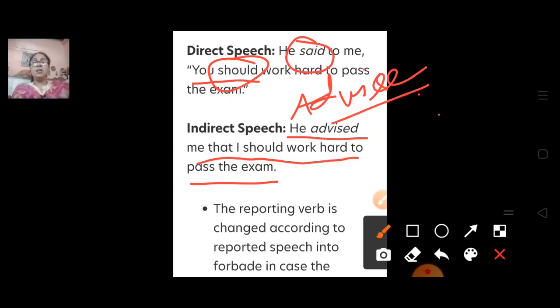In the previous example we saw that it was a request, and the suggestion we have discussed here. How are we going to change it? He requested, and now, he said to me, he advised. So these are the words we are supposed to use in imperative sentences when making direct into indirect speech.